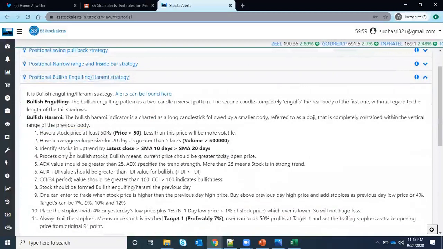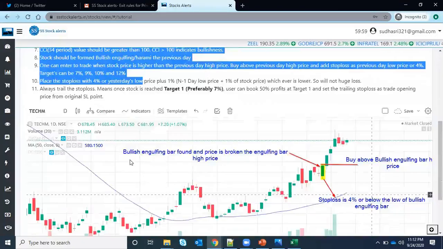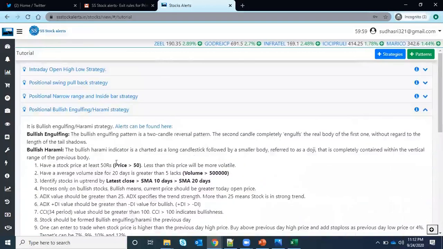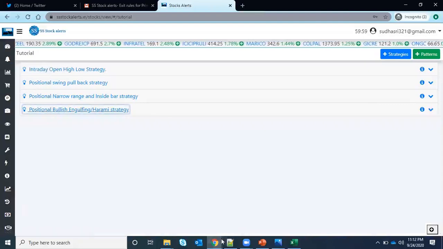If you are doing it manually, you can do all these things manually and try the same thing with your own setup. This is an example. There is nothing hidden from you. Just go here, read the strategy, understand it, and if you want to backtest on another site also, you can do it. So that is this alerts page.